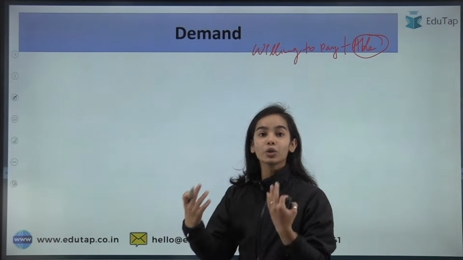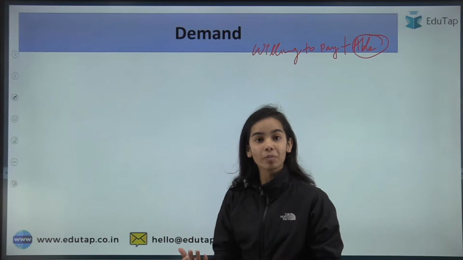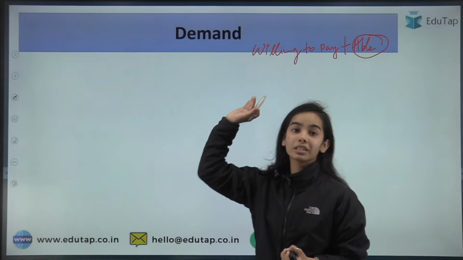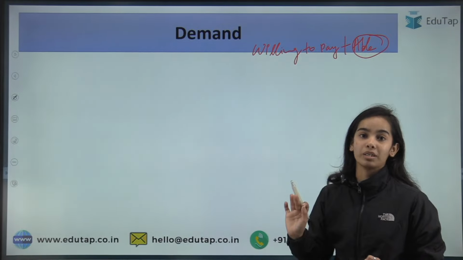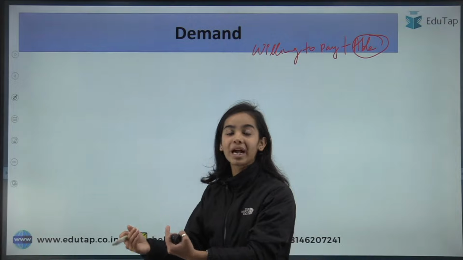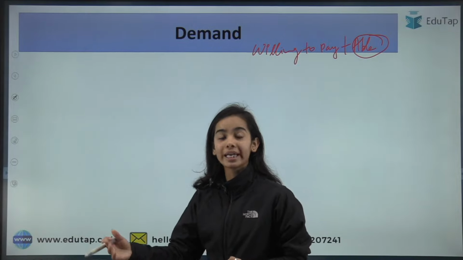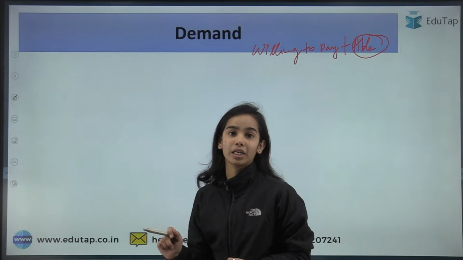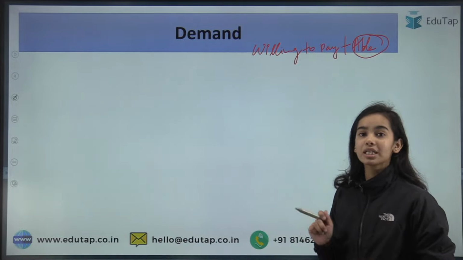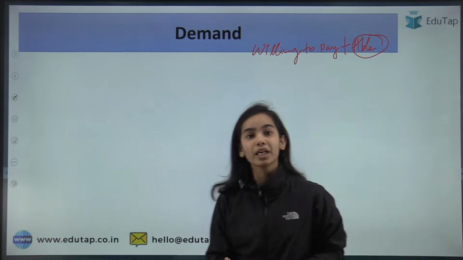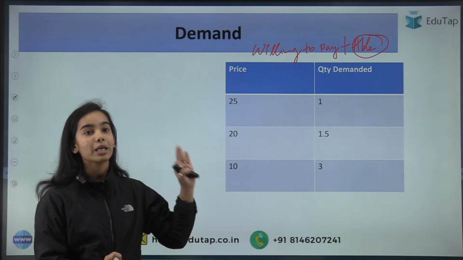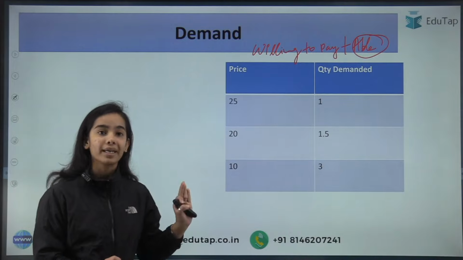So when we are willing to pay for something, or willing to buy, as well as able to buy, that is what the demand in the economy is. When I am going to a shop, I have 10 rupees to buy the chocolate and I am willing to buy that chocolate, then we can say that that is the demand in the economy. That is, we have the purchasing power to buy something in the economy. Now I hope you have understood the demand in the economy when you are willing and able to pay for it, to buy it.